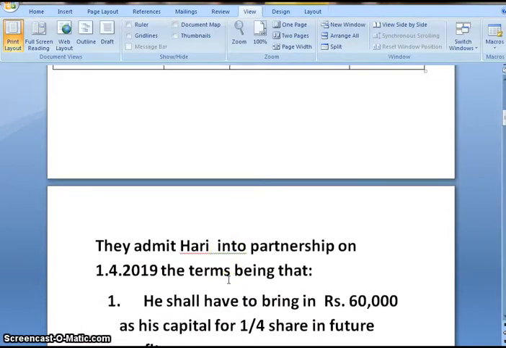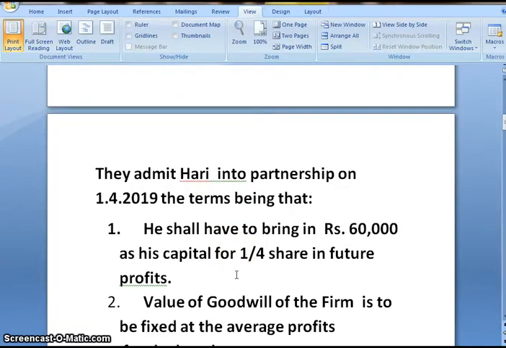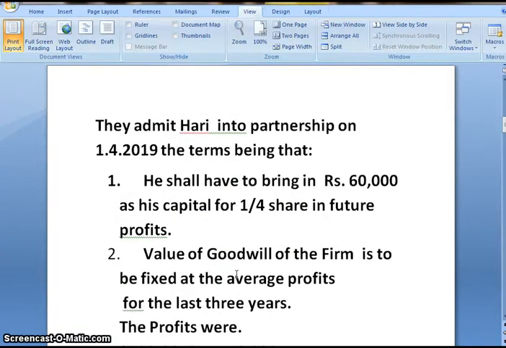Additional information. They admit Hari into partnership on 1st April 2019, the terms being that he shall have to bring in rupees 60,000 as his capital for 1/4 share in future profit. Hari is the new partner and he is bringing capital rupees 60,000. So the journal entry would be bank account debit to incoming partner account. In our case, incoming partner is Hari. So bank account debit to Hari's capital account.